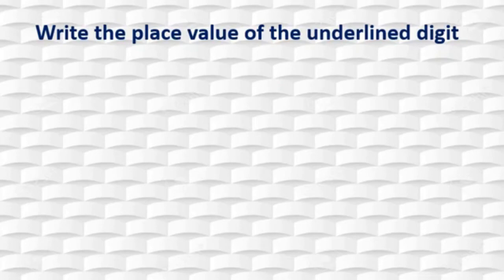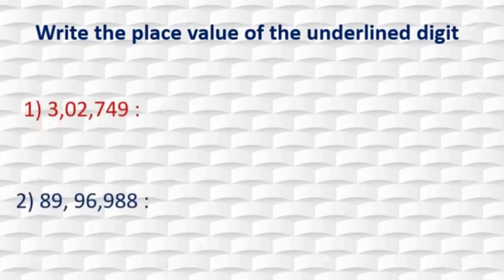Write the place value of the underlined digit. Here 2 numbers are given, one 6-digit and one 7-digit, and some digits are underlined. We have to find out the place value of the underlined digit. Now in the first sum, 0 has an underline. See what is the place value of place of 0? That is 10,000.